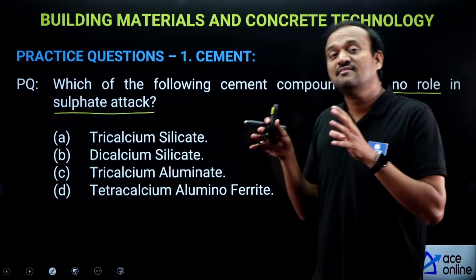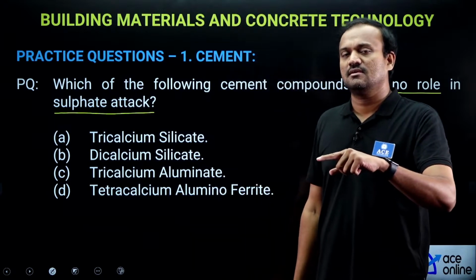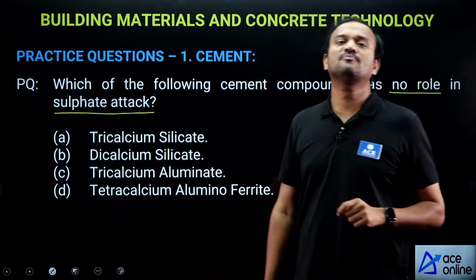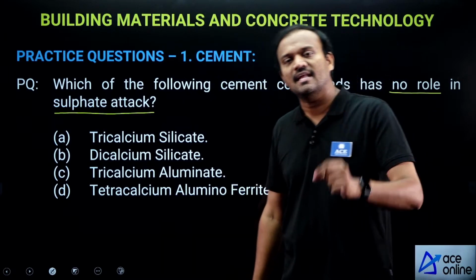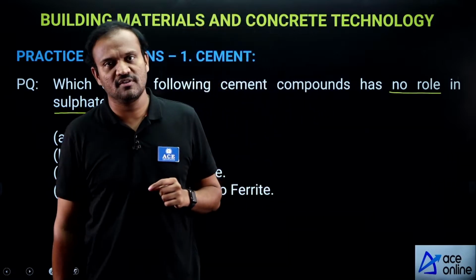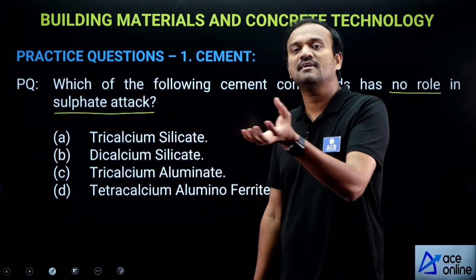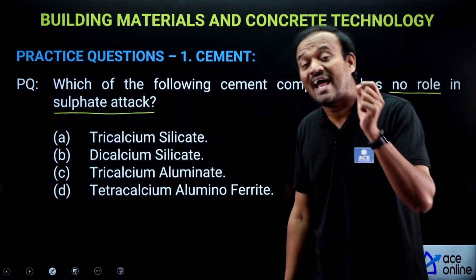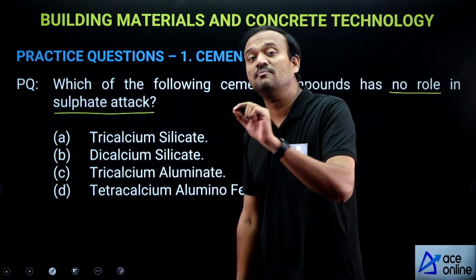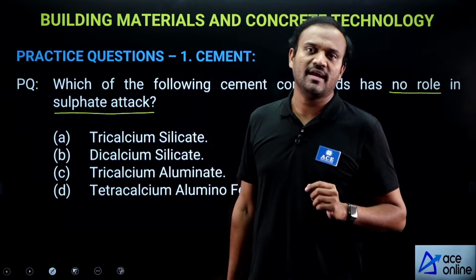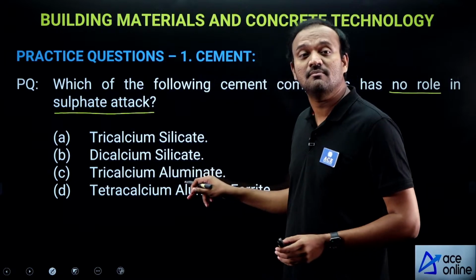Now, these sulfates which are present in cement or absorbed from soil react with calcium hydroxide produced by the hydration of C3S and C2S. We know hydration of tricalcium silicate and dicalcium silicate produces calcium hydroxide as a byproduct. The sulfates react with this calcium hydroxide to form calcium sulfate. That calcium sulfate further reacts with the hydrated compound of tricalcium aluminate.